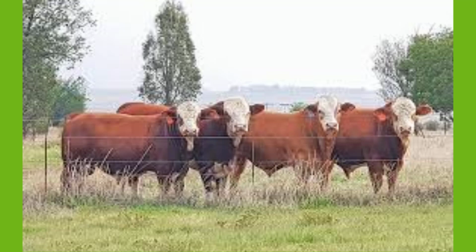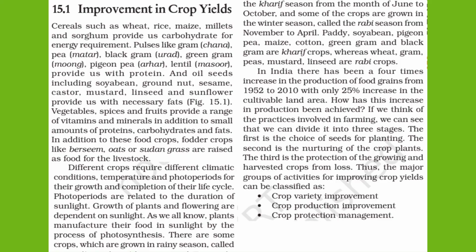Each crop requires different climatic conditions, temperature, and photoperiod for its growth and completion of cycle. And these depend on the duration of sunlight. They also need sunlight for performing photosynthesis, due to which they prepare their food and get energy. Let's talk about improvement in crop yield.